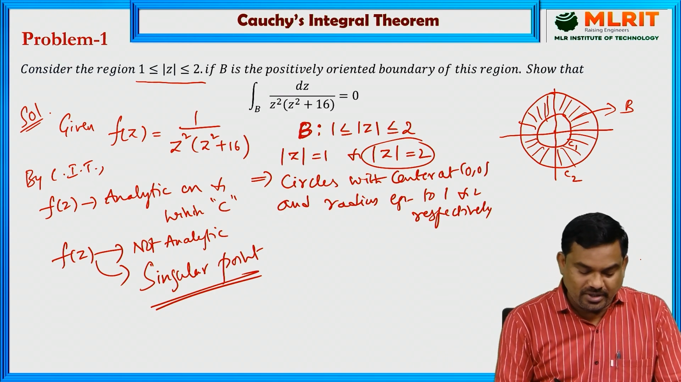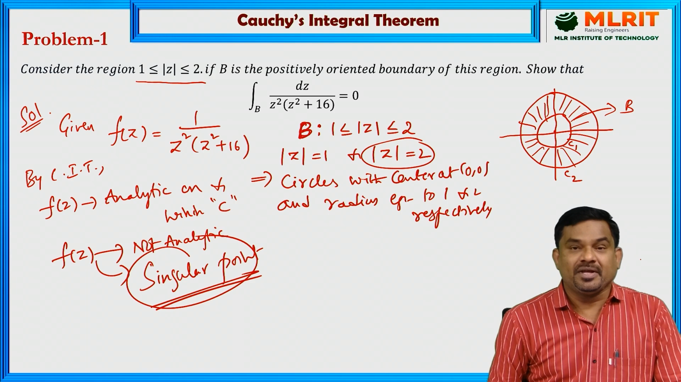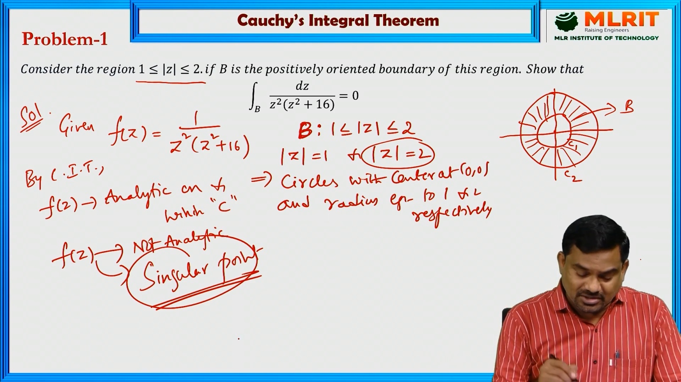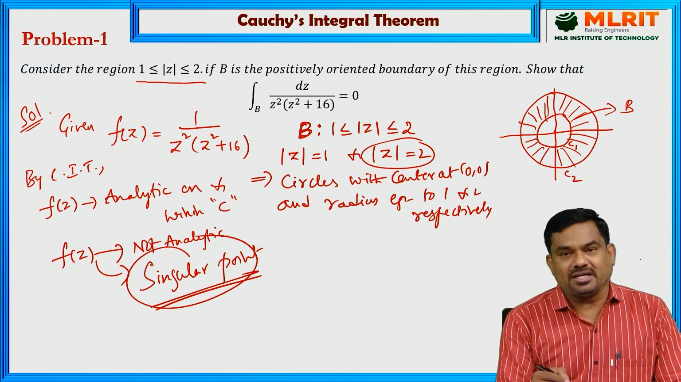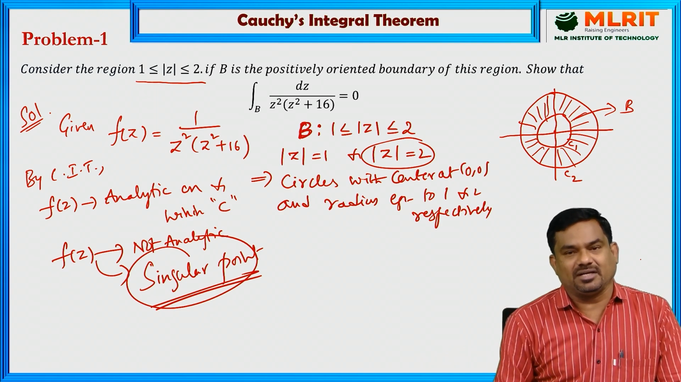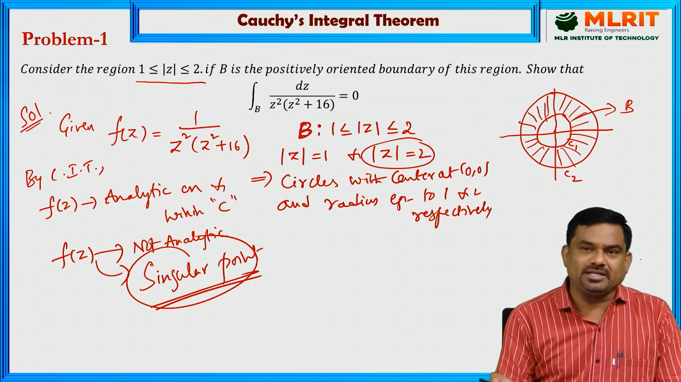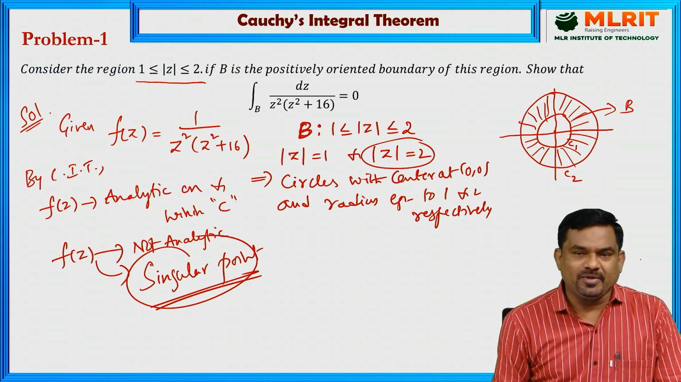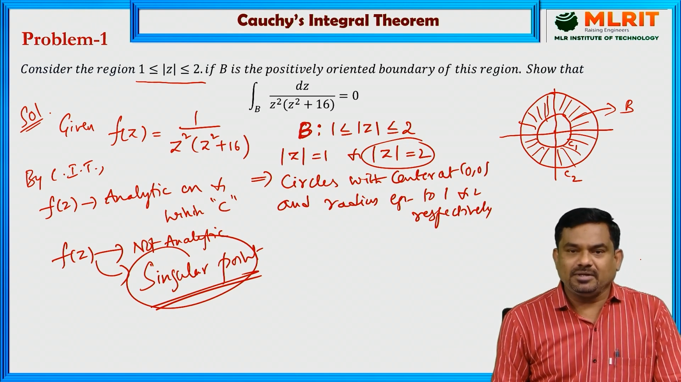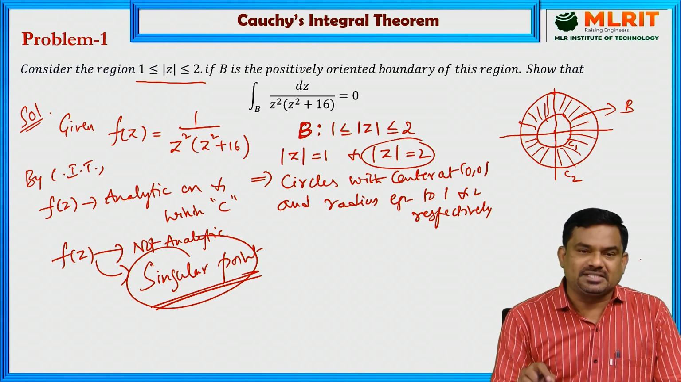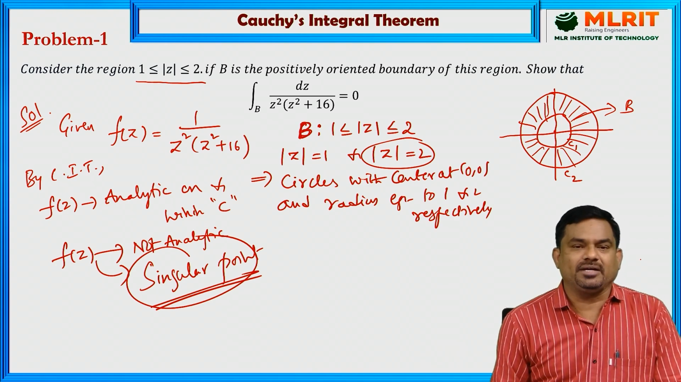So first we find out those singular points and then check whether those singular points lie on the curve or within the curve. If the point is outside the curve, there is no problem. We can apply Cauchy's integral theorem. For example, if the singular point is inside the curve, then we cannot apply Cauchy's integral theorem.